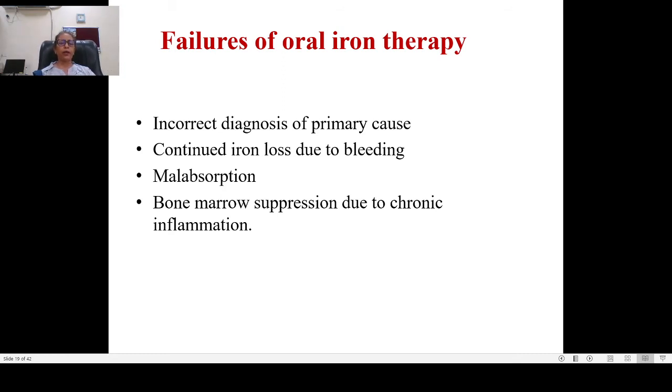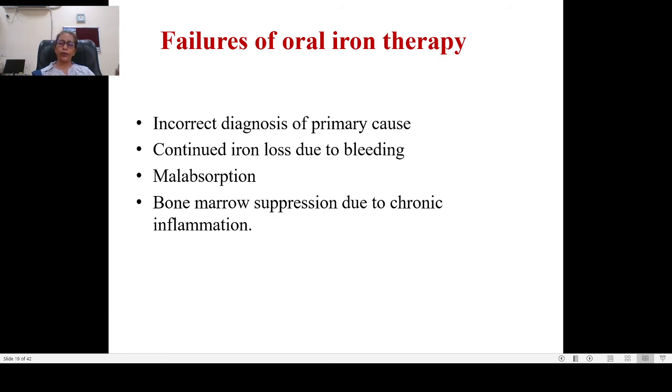Oral iron therapy also fails if there is bone marrow suppression due to chronic inflammation. Now comes a point, like in the case of the elderly. Most of the elderly have chronic inflammations and chronic diseases like UTI, liver conditions, kidney conditions. In those cases, iron therapy is of no value.